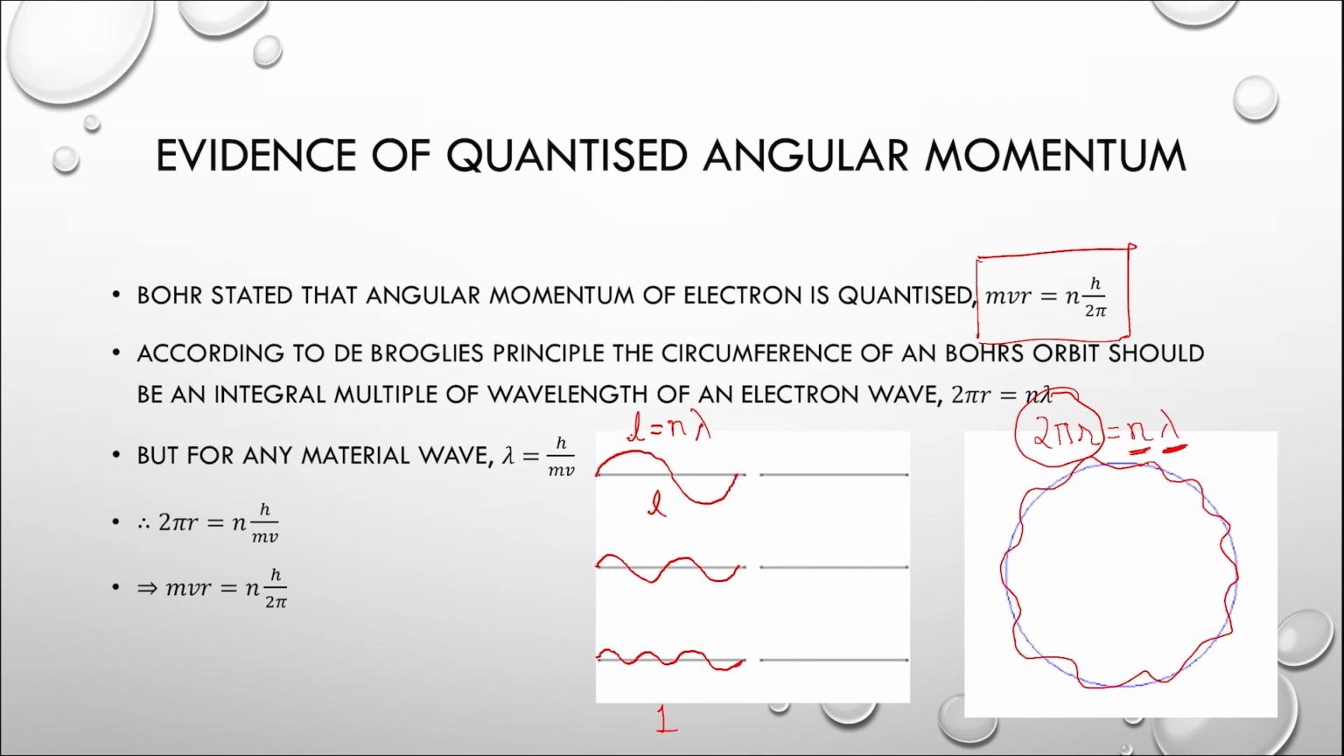nh by 2 pi. Thus, by considering electron wave, I am able to prove the Bohr's postulate that why only those orbits are allowed wherein the angular momentum mvr of an electron is an integral multiple of h upon 2 pi.